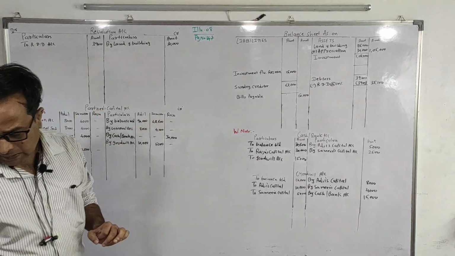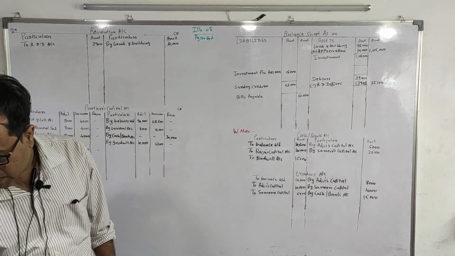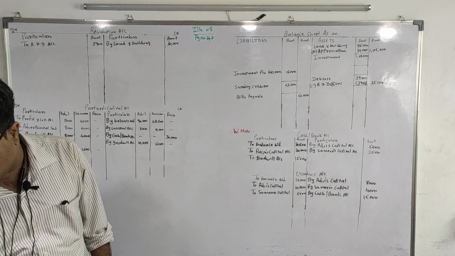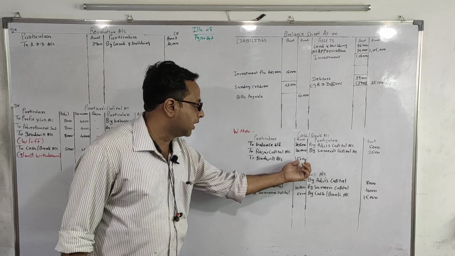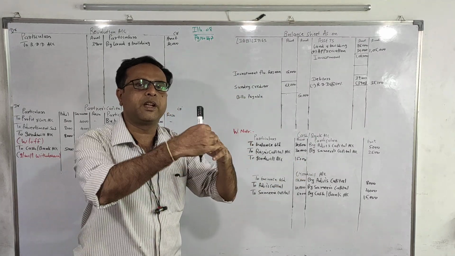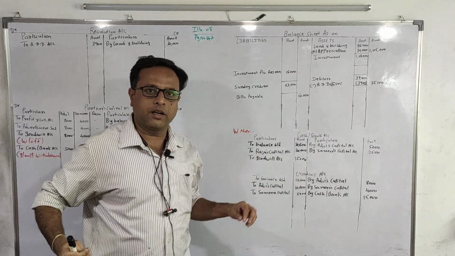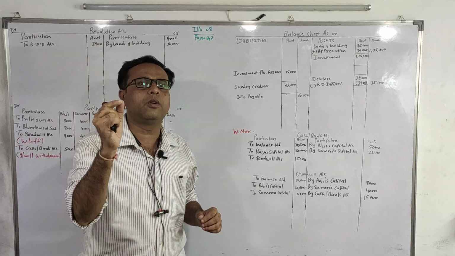Now continue with the adjustment. Half of the sum is to be withdrawn by Adil and Samir. So of this goodwill of 15,000, half of the amount is being withdrawn by the old partners. So the third entry for the withdrawal is what?